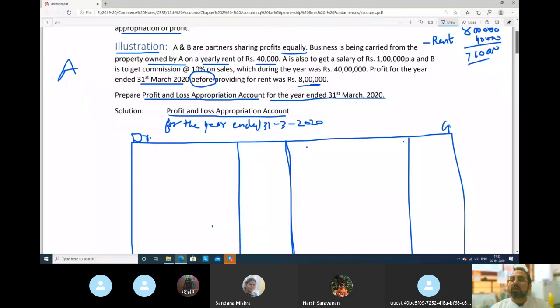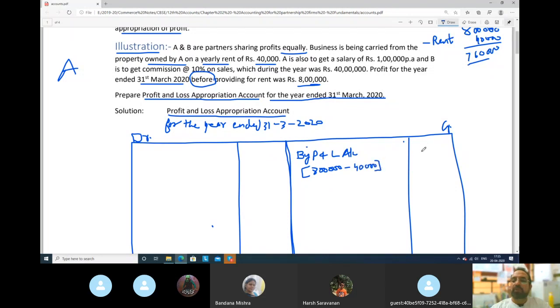So from where is this profit coming? It is coming by profit and loss account. In the exam, you write here in the bracket: 8 lakh less rent 40,000.